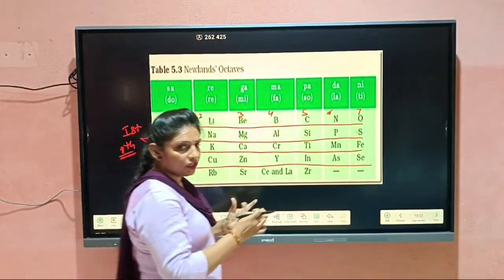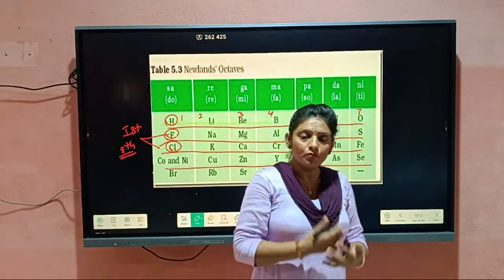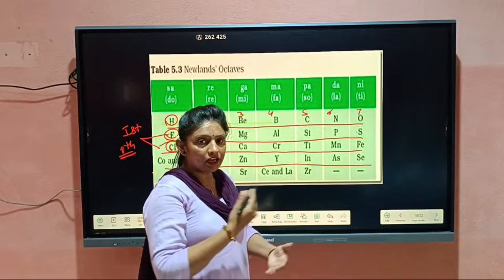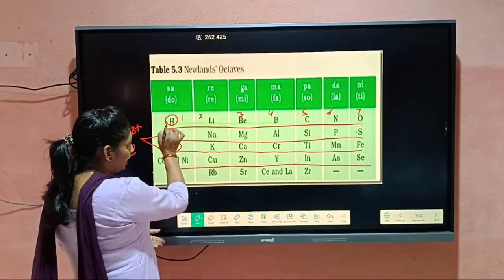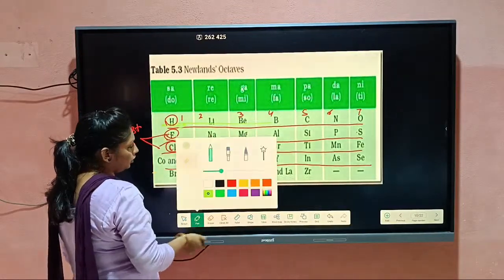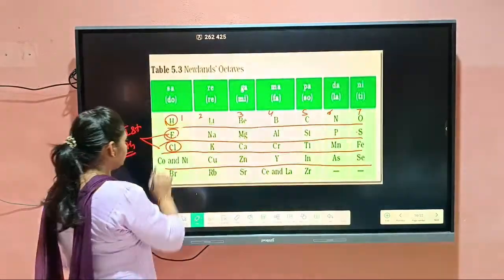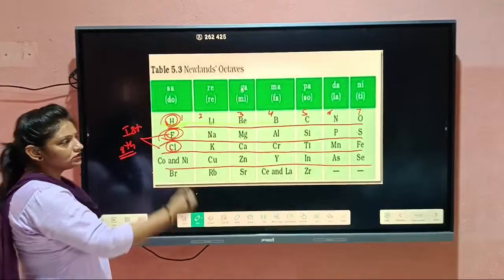Then properties get repeated after a gap: the property of the first element and the property of the eighth element will be similar.